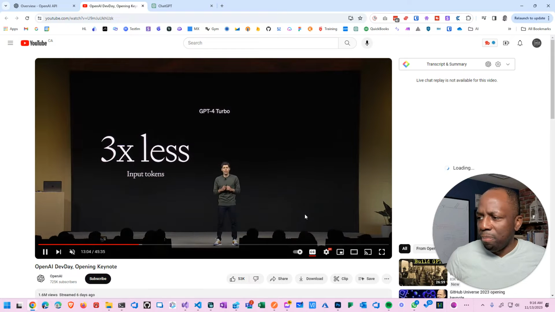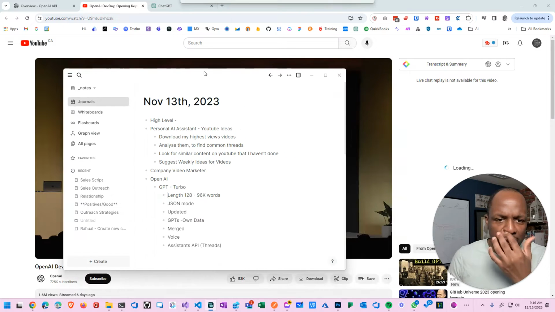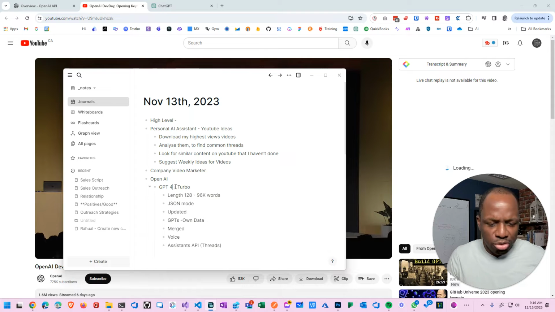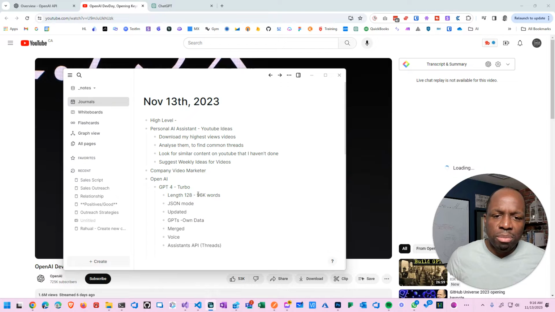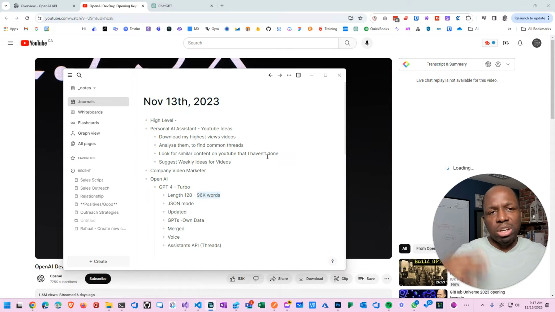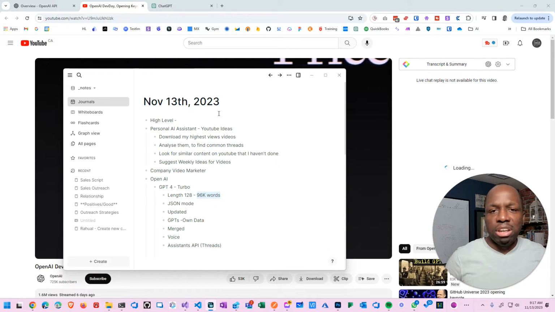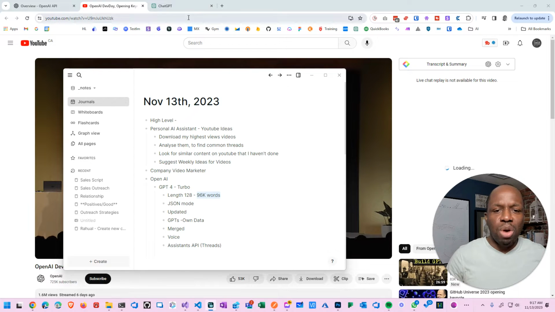The things that I care about, number one, and I've got some notes here, is the length of the GPT. They've introduced GPT-4 Turbo, which is much more improved, and they've added an increased length, in other words, more words I can add. Because one of the biggest problems that I have with GPT is I'll copy and paste a block of text, and when I copy it into GPT, it barfs, it complains it's too long, etc. So I want to be able to copy 10,000 lines of code and just drop it in and say, hey, can you go analyze this and figure it out. And I think that's what this will solve.